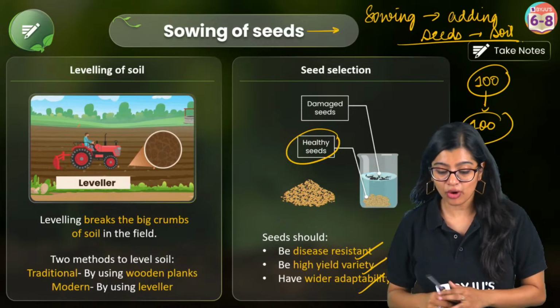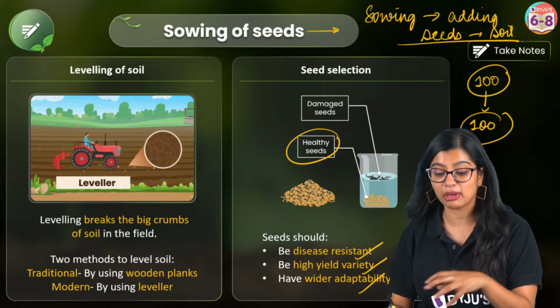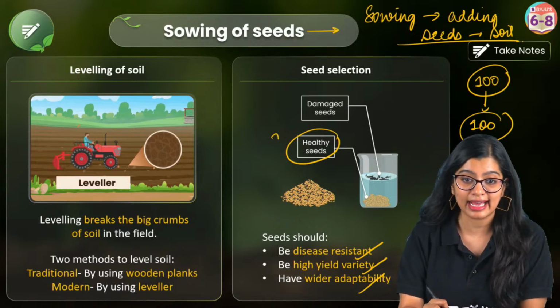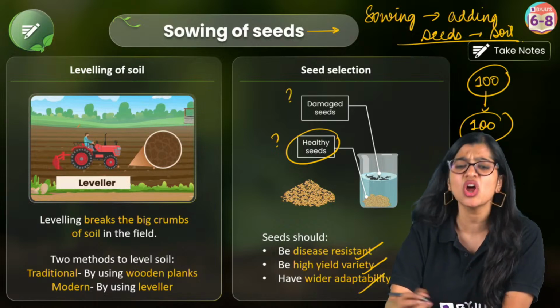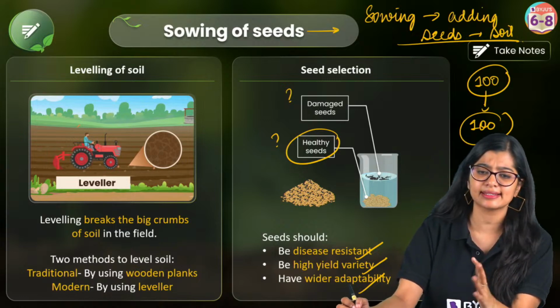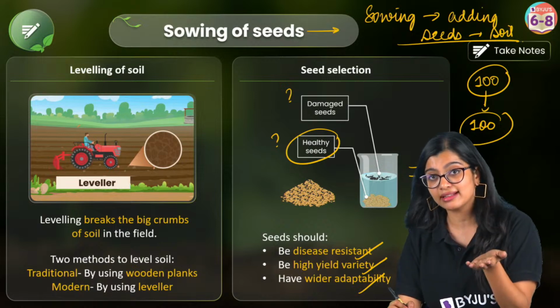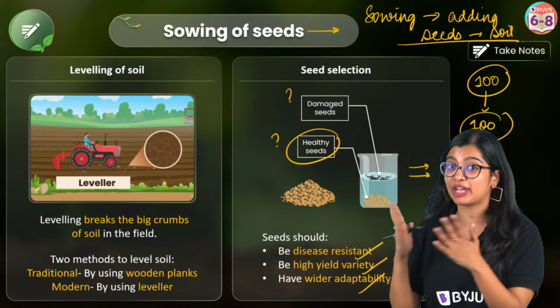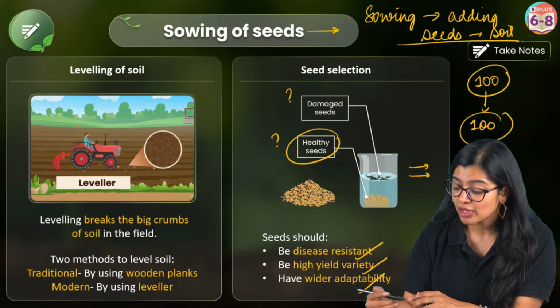Now, over a period of time, if I need to check which seed is healthy and which seed is bad, how will I know? You can try this at home, where normally your mama would have kept pulses and all the dals separately.